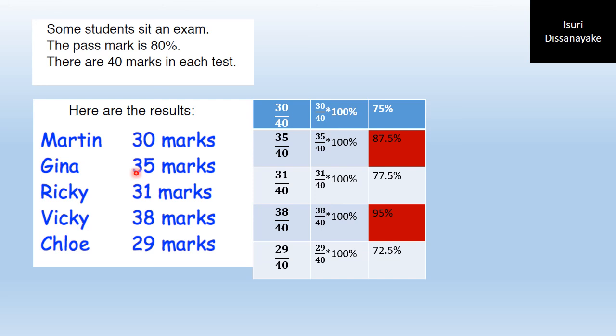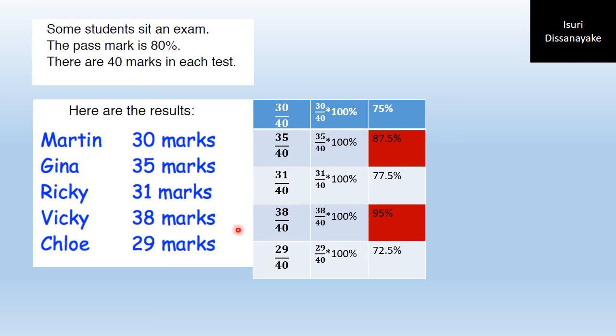Gina has obtained 35 marks out of 40. I want to convert it into a percentage. So I have 87.5%. Ricky has 31 marks, 31 out of 40. When I write it as a percentage, it is 77.5%.